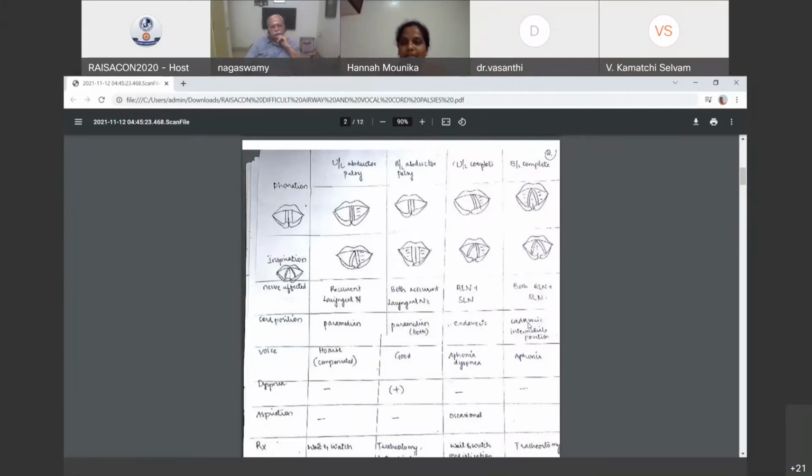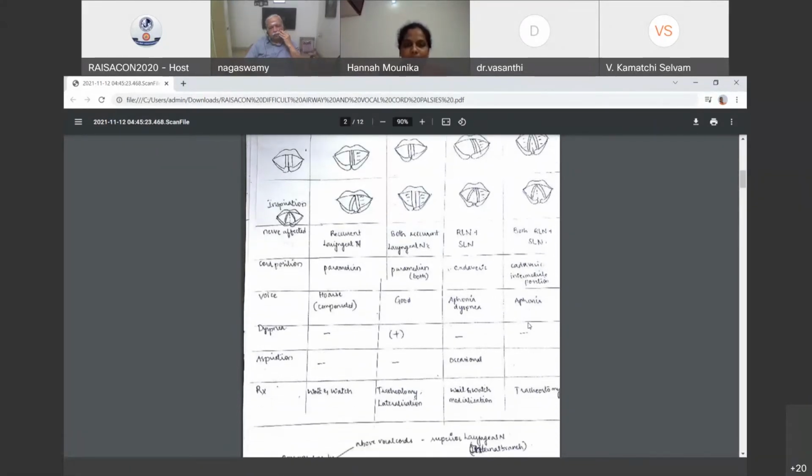And then bilateral complete paralysis. Here both sides, both abductors and adductors, will be paralyzed. Here during phonation, they don't come closer. So the gap will be there, which causes aphonia. And during inspiration, the abductors will give slight movement. So it doesn't cause any respiratory depression. So I want to tell, bilateral abductor palsy is more dangerous than bilateral complete palsy.